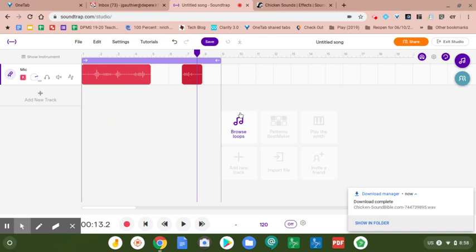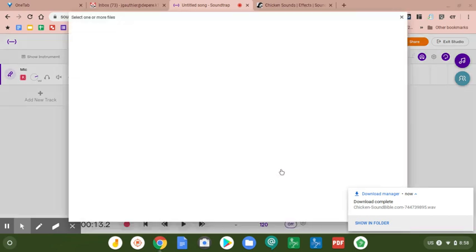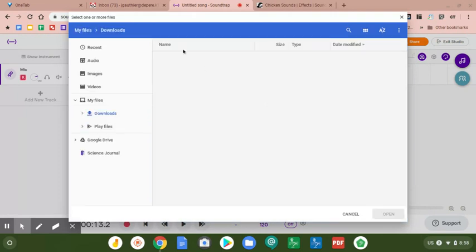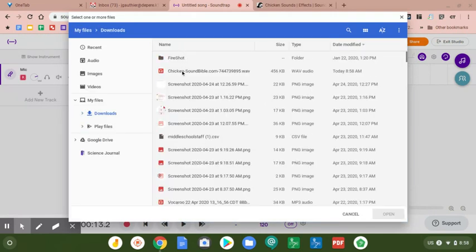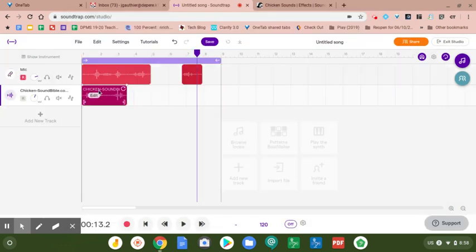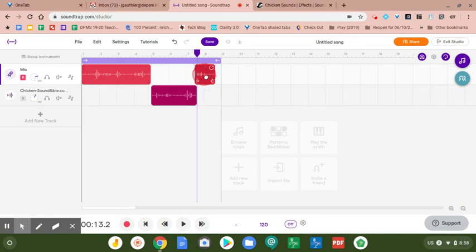So then I go to Soundtrap, and I'm going to import a file. I'm just going to pull up my downloads. And then there's my chicken. I'm going to grab that, open it up. It gives me a new line for the chicken, and then I can move the chicken where I need it to be. So then I can tell I need it to be a bit longer there. So then I'll snap this back.